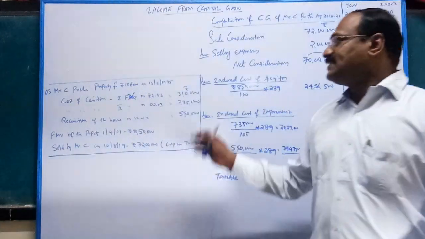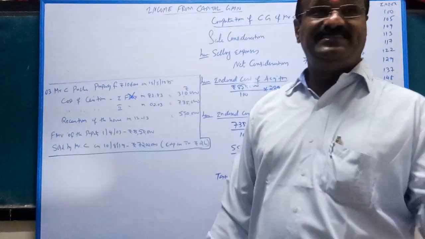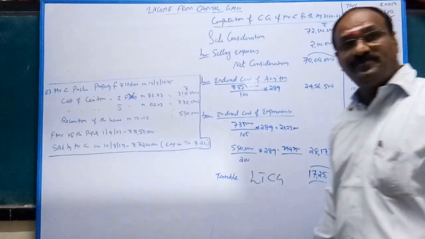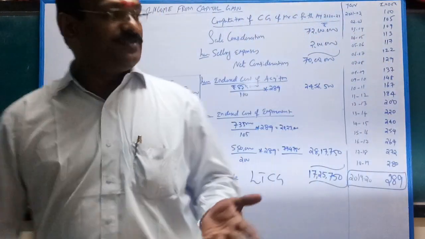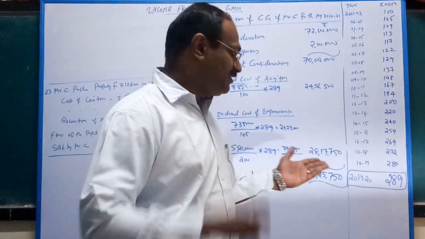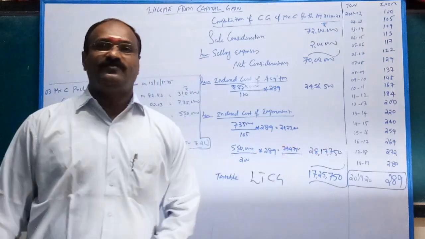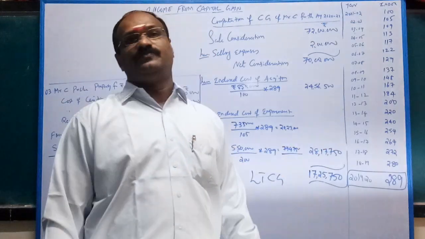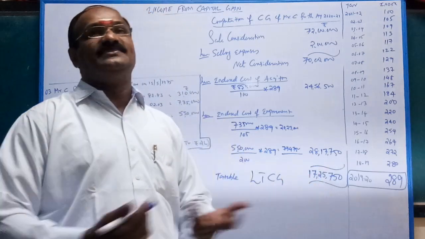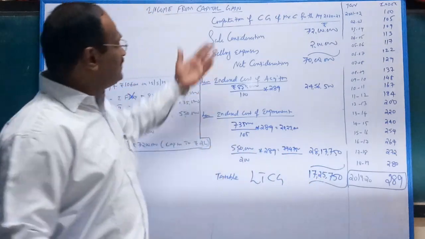Okay, in upcoming classes, we are going to see the exemptions. See, this is our taxable gain, 17 lakhs. You have to pay 20% on this. 17 lakh 25,000 into 20%, 3 lakh 45,000 something you are liable to pay. Okay, how to save the tax here? That is exemptions. Okay, sale of house property.